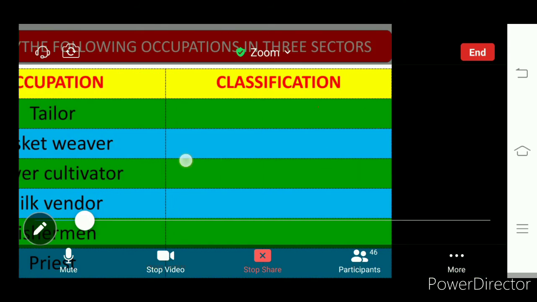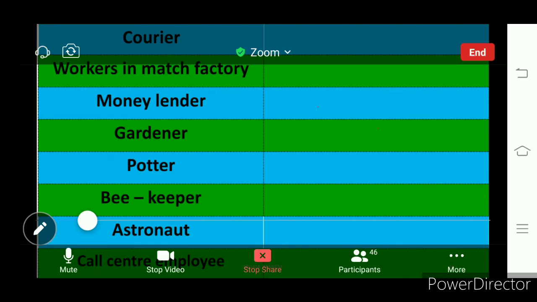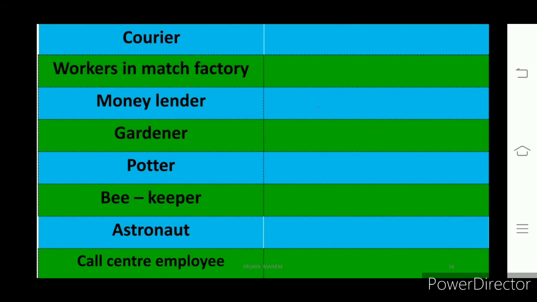So fill in the remaining things, right? Potter is there. Potter we find in which one? Agriculture sector. Astronaut is there. It is a space technology, so it is giving services, right? It is service sector.